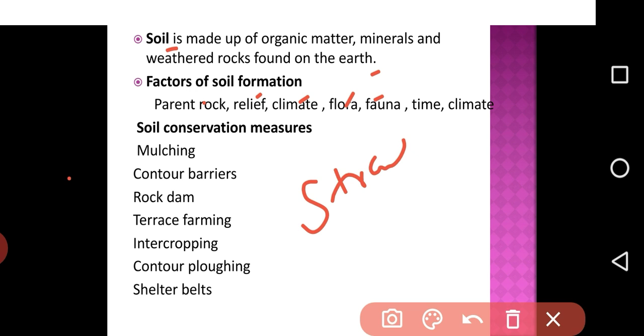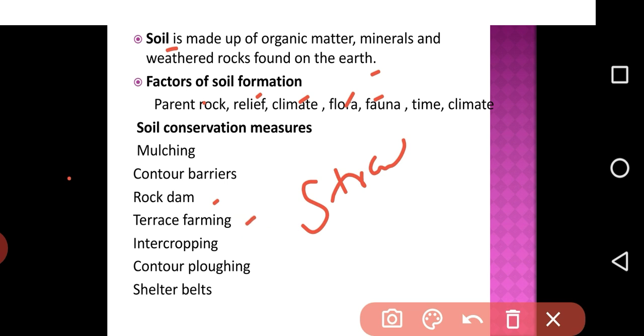Next one is contour barriers. Stones, grass and soil are used to build barriers along contours. That is contour barriers. Third one is rock dam. Rocks are piled up to slow down the flow of water. So it prevents gullies and further soil loss.